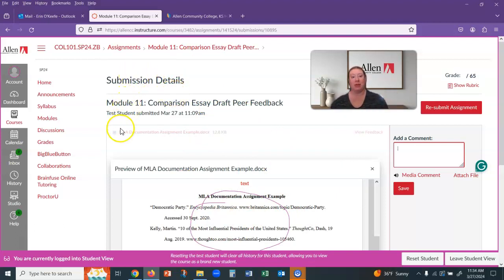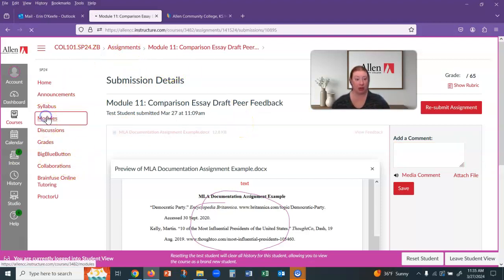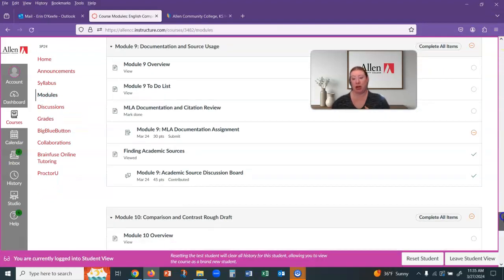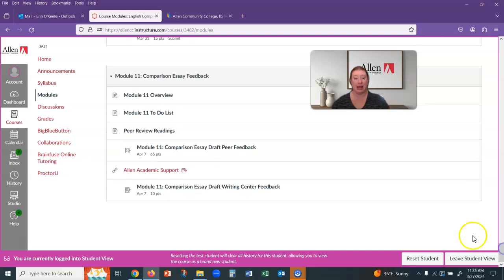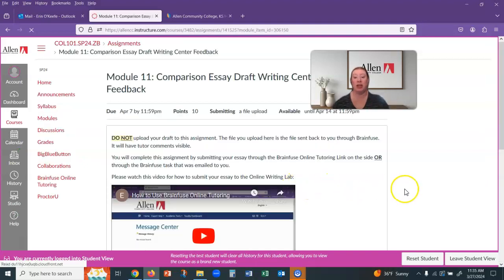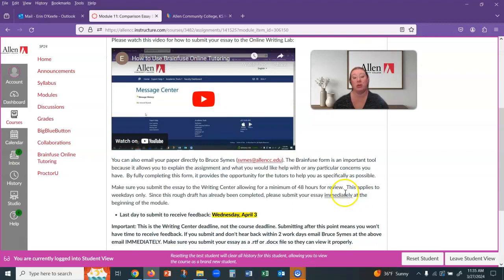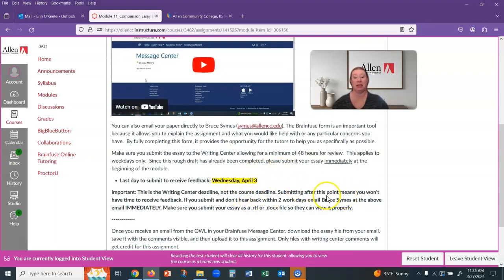Once you have that draft submitted and that deadline has passed, you've been assigned those 2 peer edits, you can complete them. Then the other thing that you're going to do in the module is send your essay to the online writing lab. So again, same deadline, April 3rd, so Wednesday at noon. I want you to complete this. If you don't, then you will probably not get feedback from them. They need at least 2 business days to respond to you. So it's really important that you meet that deadline.